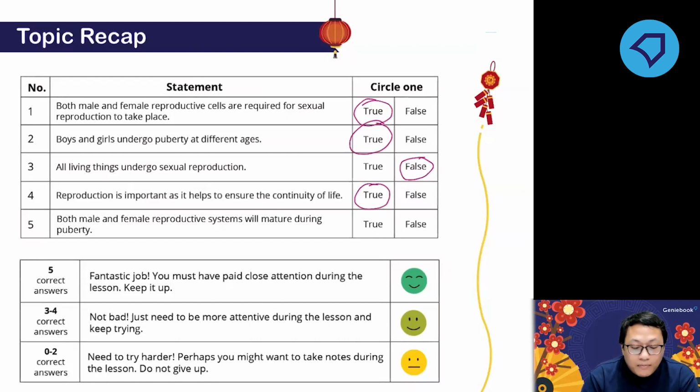Both male and female reproductive systems mature during puberty. Is it true? Yes. Puberty is a stage where the sexual reproductive organs mature. There are a lot of changes, and most of the changes are to make the person ready for reproduction. So anyone got all correct?